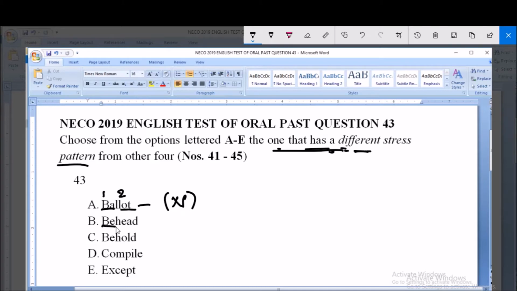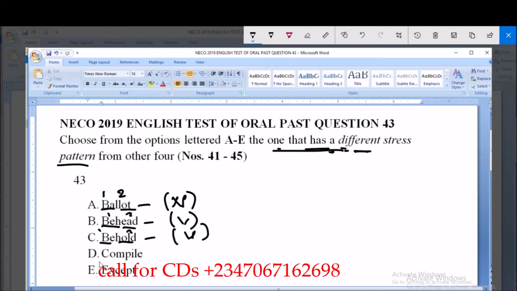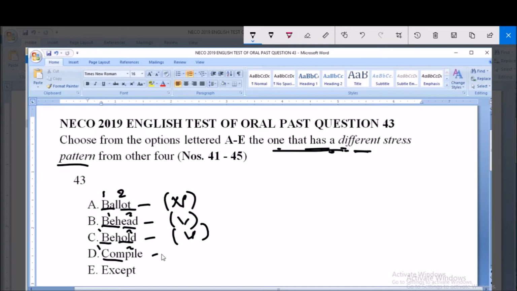Then behead, two syllables, 1 and 2. There is an action word there, therefore it is a verb. Then behold, this is the first syllable, this is the second syllable, it is an action word too, so it is a verb. Then option D, compile, it involves action too. This is the first syllable and this is the second syllable, so it is a verb.